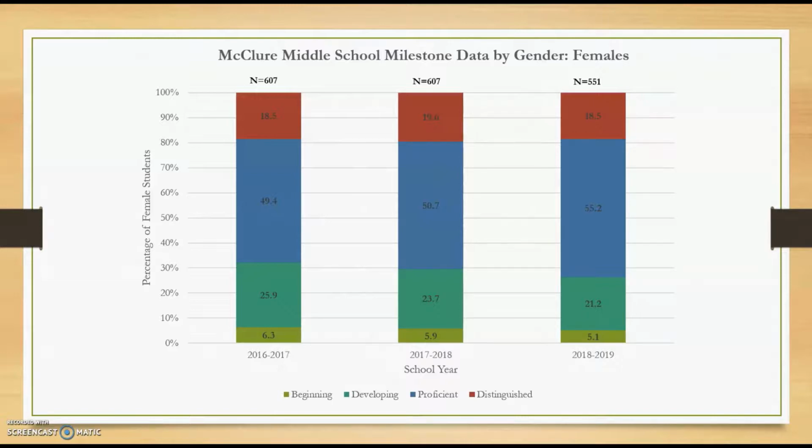Female students consistently scored better than the male students at McClure in the English Language Arts milestone. Over 18% of female students performed at the distinguished level, while the highest percentage of male students performing at that level was 13.3%.